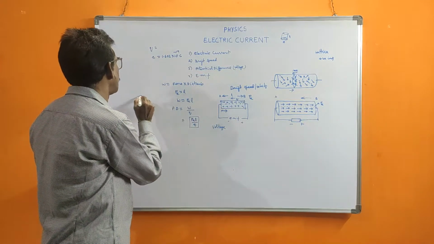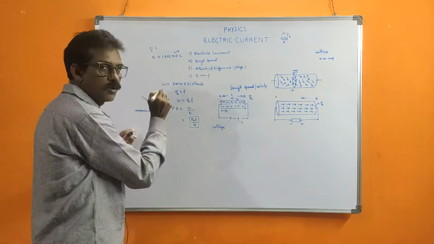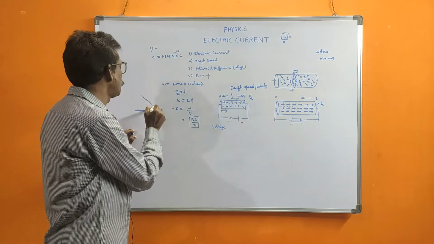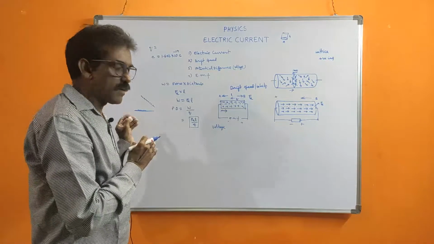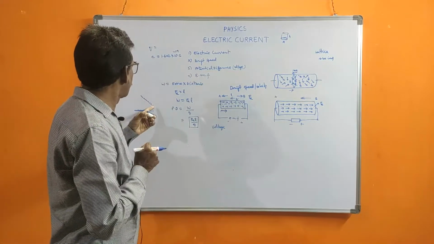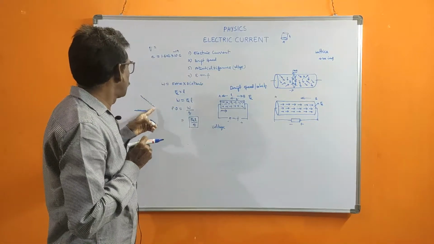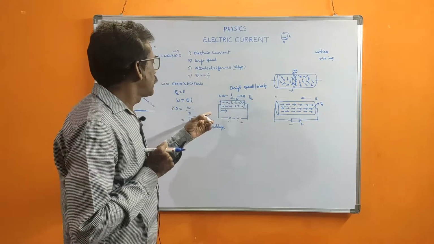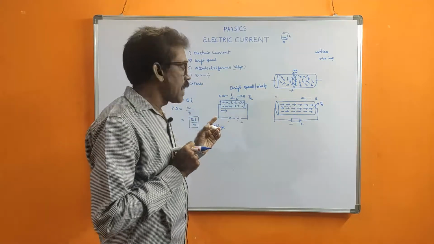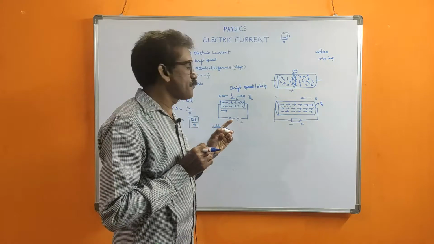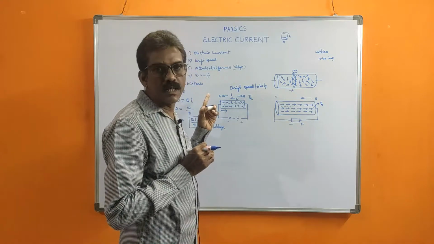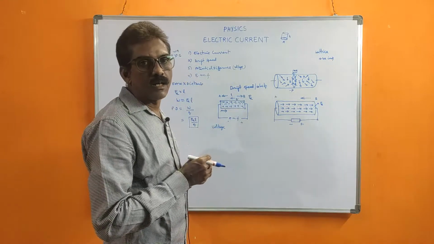If some slant is there, the water will flow from high level to low level. Always the water will move from high level to low level. Like that, in the case of electricity also, electricity will pass from high potential area to low potential area.